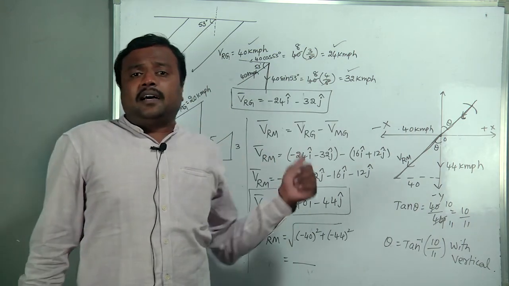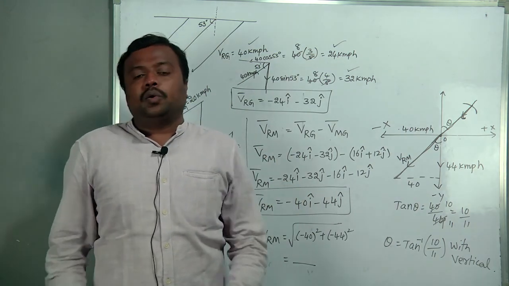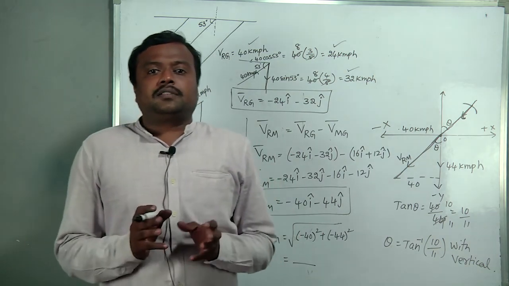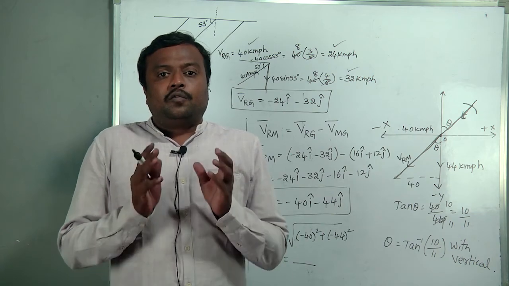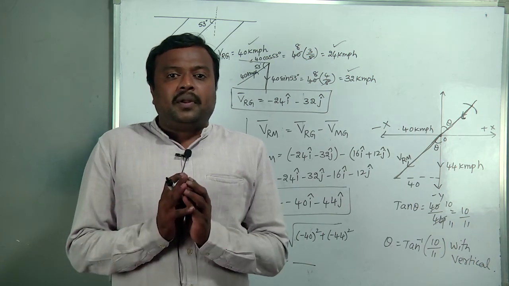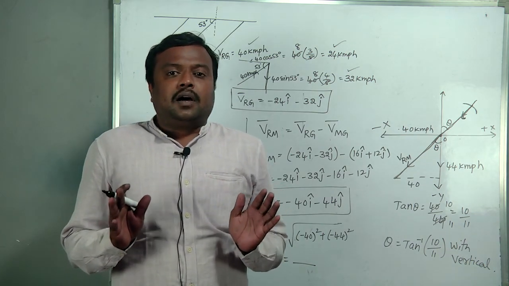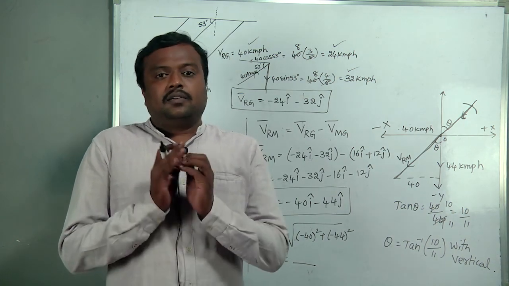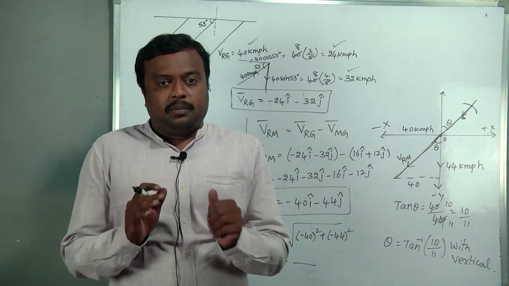This is the total topic related to the rain umbrella concept. This is vectors lecture number 10. With this lecture, we have completely discussed the vectors topic.